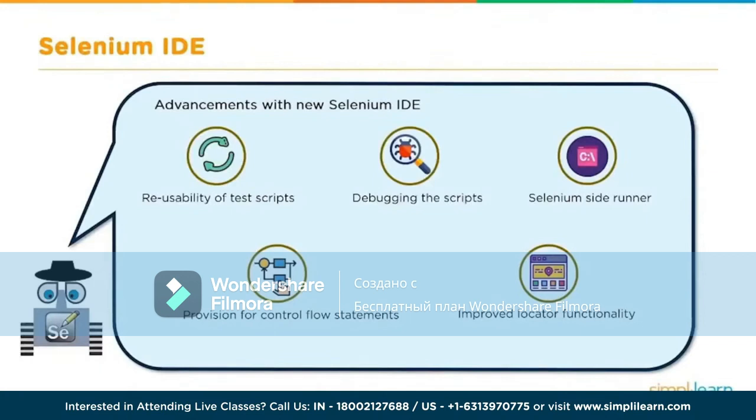Control flow statements. Initially in the previous versions of IDE, there were control flow statements available. However, one had to install a plugin to use them. But now it is made available out of the box. And what are these control flow statements? These are your if-else conditions, the while loops, the switch case, and so on. It also has an improved locator functionality. That means it provides a failover mechanism for locating elements on your web page.